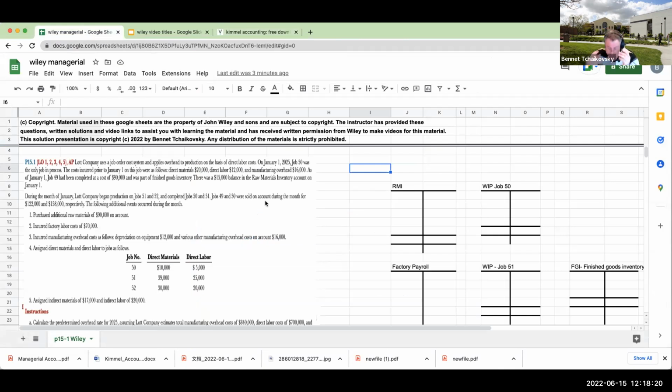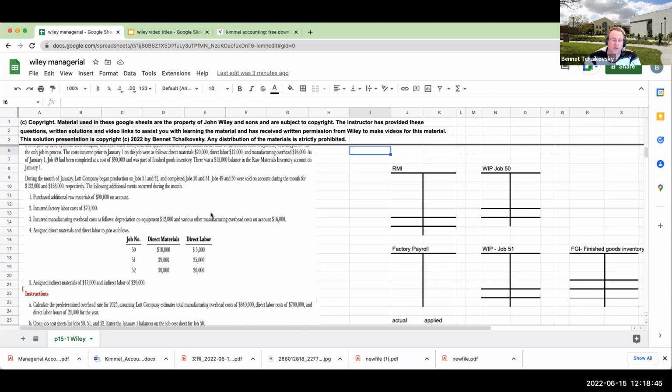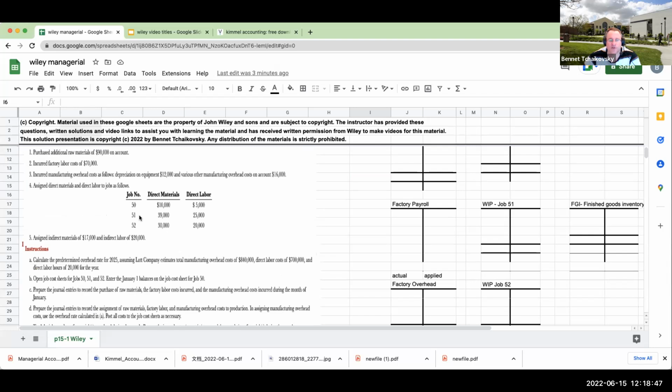Okay, so we've got here Lot Company uses a job order cost system and applies overhead to production on the basis of direct labor cost. On January 1st, job 50 was the only job in process. The costs incurred prior to January 1st on this job were as follows. As of January 1st, job 49 had been completed at a cost of $90,000 and was part of finished goods inventory, balance in raw materials. And then we have all this other additional information.